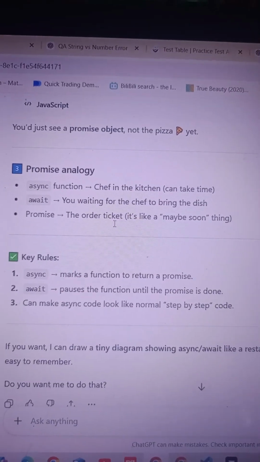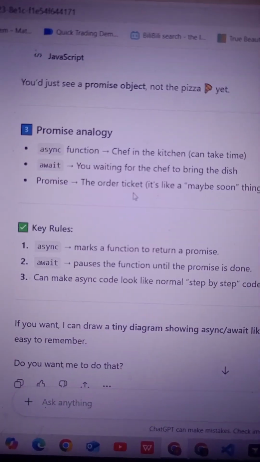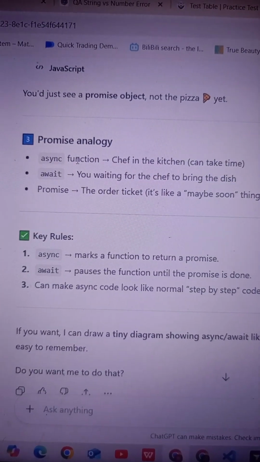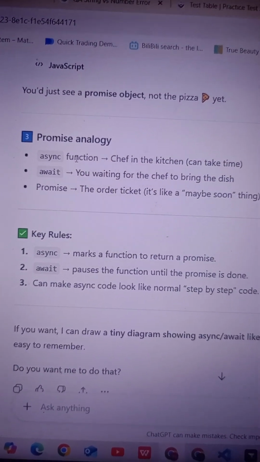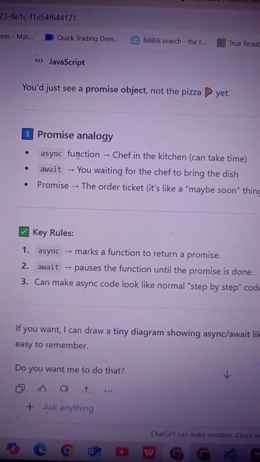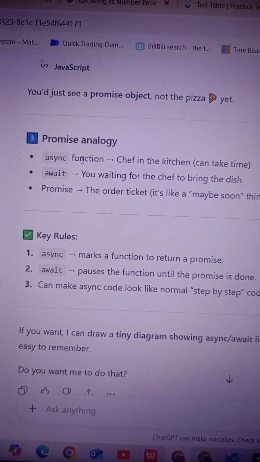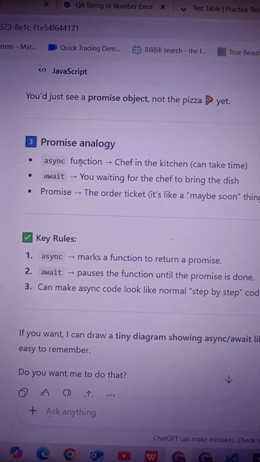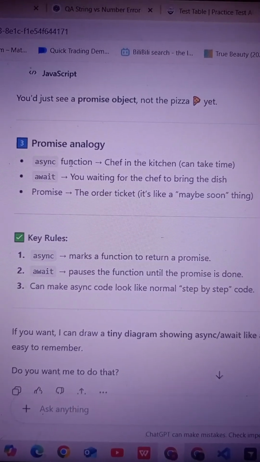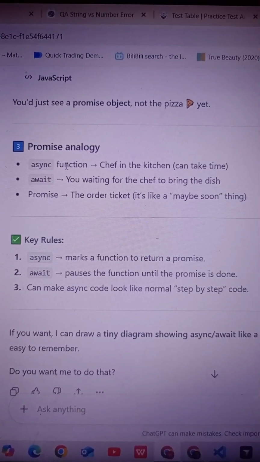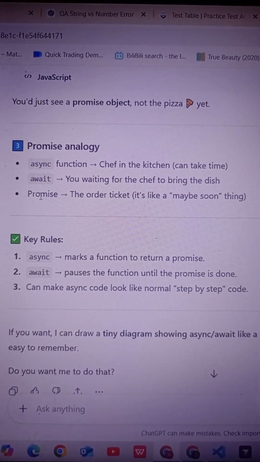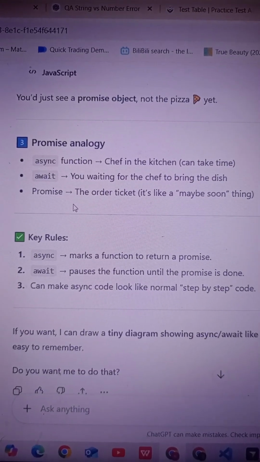Now the promise analogy. Here we have an async function. Async function means the chef in the kitchen. To remember it easily, an asynchronous function means a chef who is working in the kitchen, which will take some time but will return our result. But await means I am going to wait for my food until it comes, pausing all my work, right? So it waits until the chef brings the dishes. And then promise means it is the order ticket.